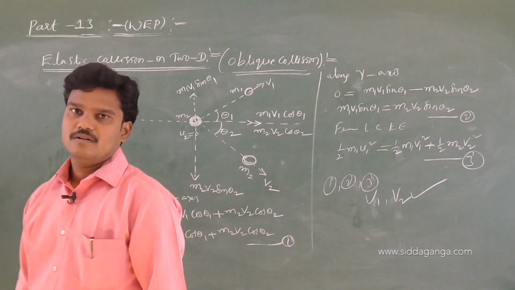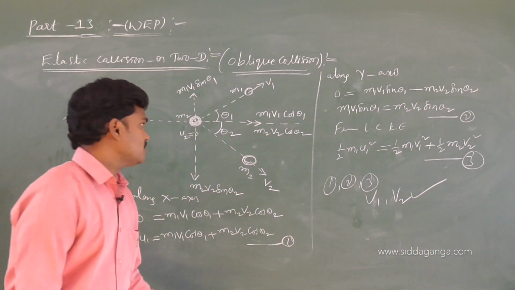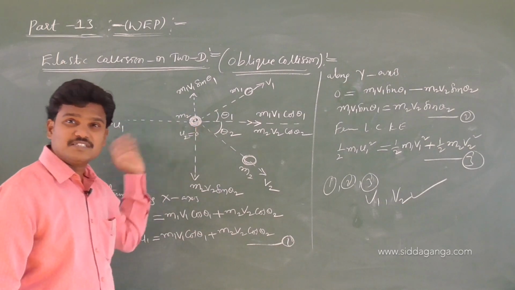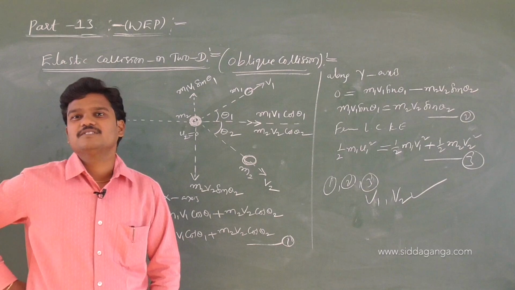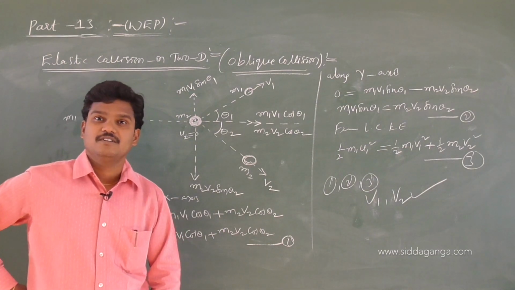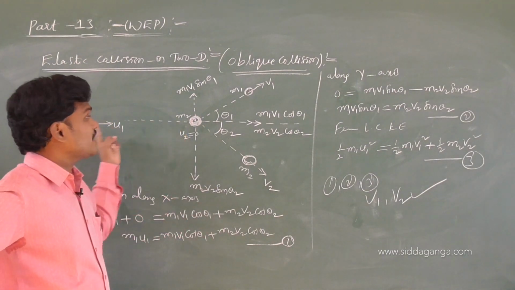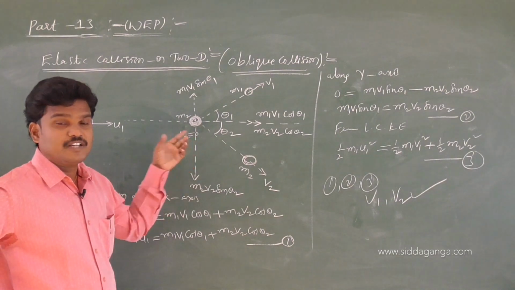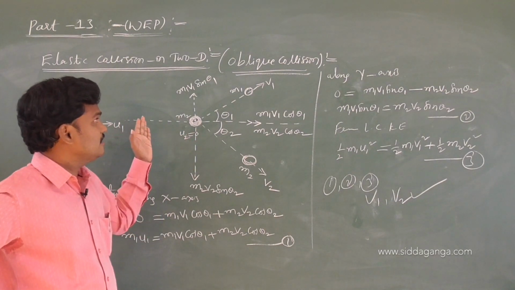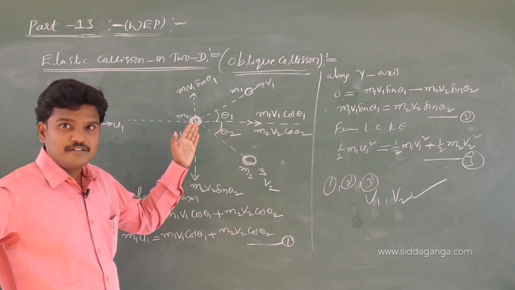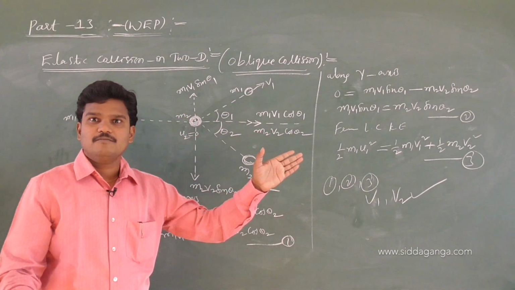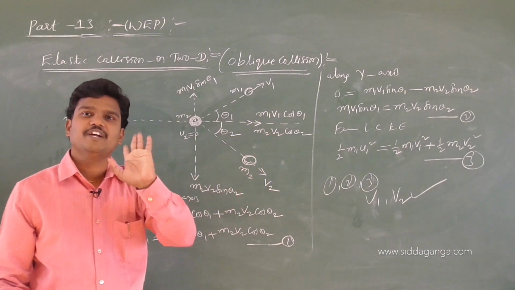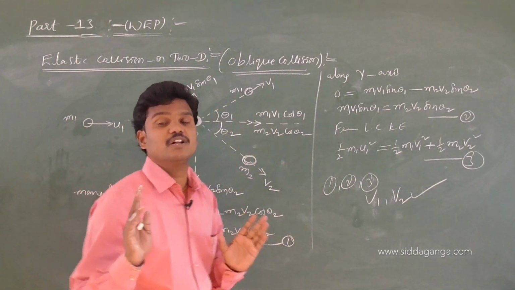Okay, let me give one example. If these two are identical masses, you know that in an elastic collision with identical masses, they will exchange their velocity. Here, if these two are identical masses and they collide in a two-dimensional way, then after the collision these two particles will fly off and the angle between them will be 90 degrees. Means they will move perpendicular to each other.